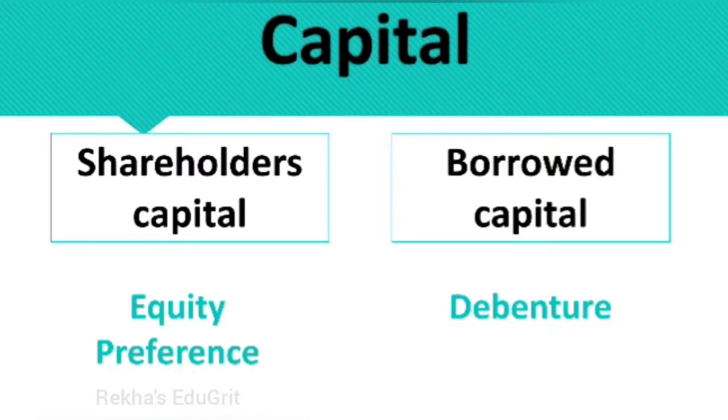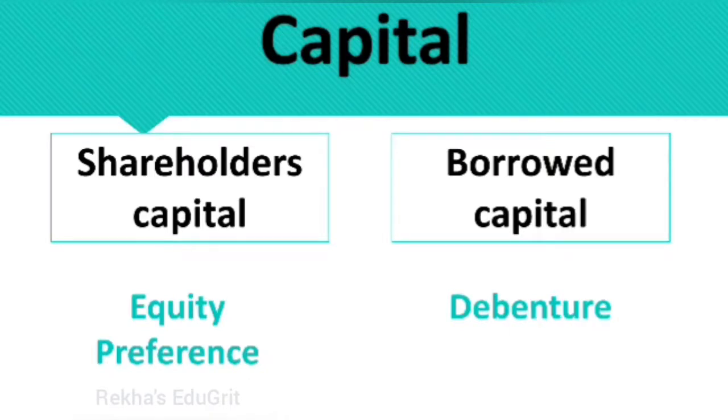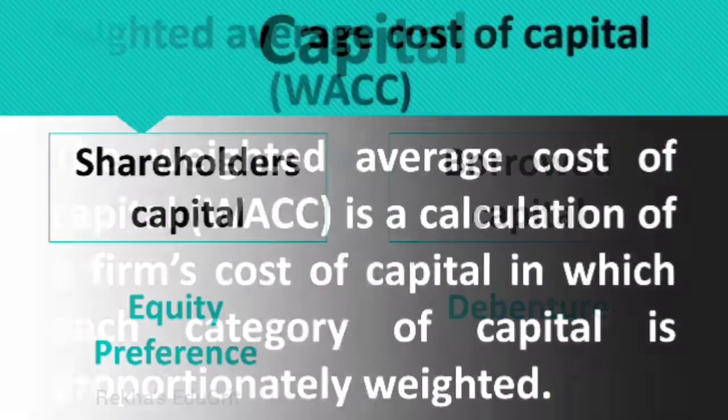Thus, debt and equity are the two components that constitute a company's capital funding. Since the cost of capital is the return that the equity owners and debenture owners expect to receive on the funds or capital they have provided, the weighted average cost of capital indicates the return that both kinds of shareholders can expect to receive. So we'll see in detail what this weighted average cost of capital is.